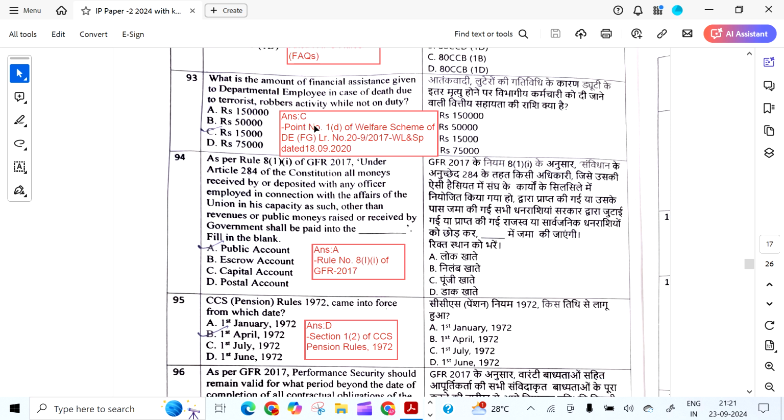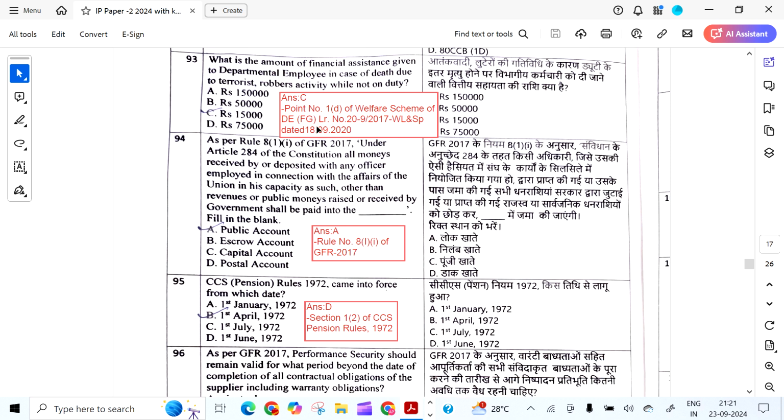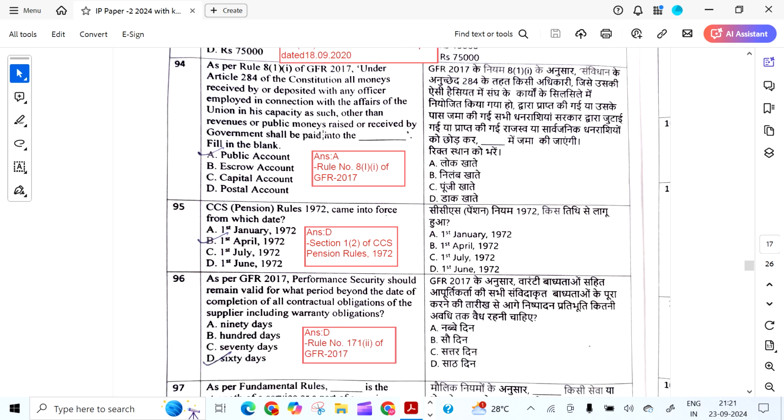Next question. What is the amount of financial assistance given to a departmental employee in case of death due to terrorist robbers activity while not on duty? It is 15,000 as per this OM.